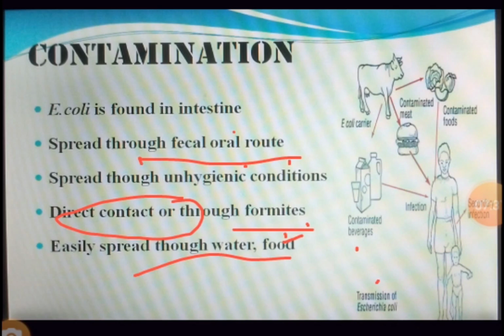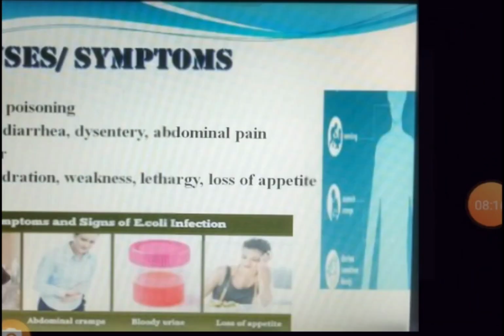It spreads through water also. Now how does it spread through water? That is, if the drinking water gets contaminated with sewage water, it easily spreads through water. It can be present in food, that is, in vegetables and fruits grown. How? If the water that is used in farming is contaminated with E. coli, or if they are adding any manure that is contaminated with E. coli, definitely the vegetables, the fruits, the green leafy vegetables can easily get contaminated by this organism. So this is how it spreads.